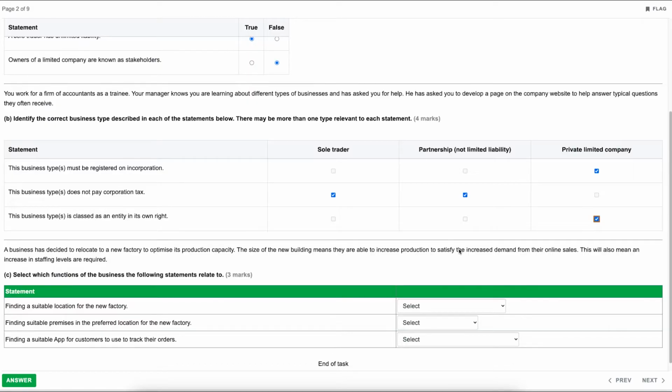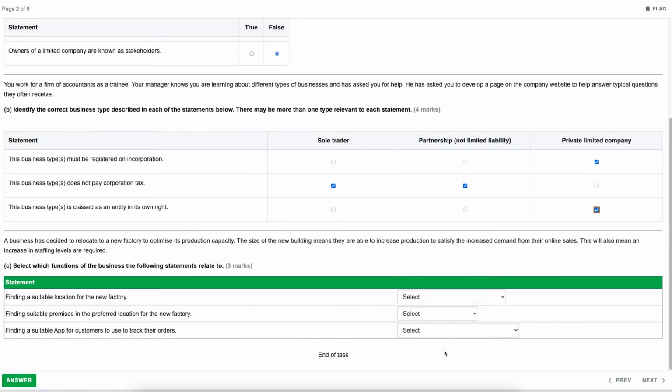So when contracts are being signed, although they're being signed by a person, the names within the actual contract will state the limited company. So that covers question B. Let's now scroll down to part C.